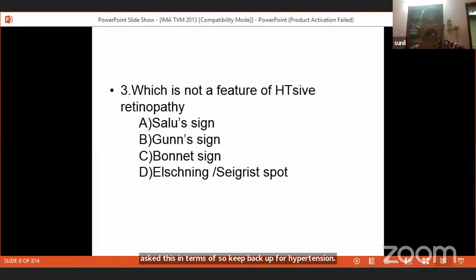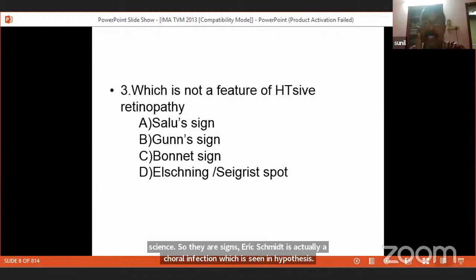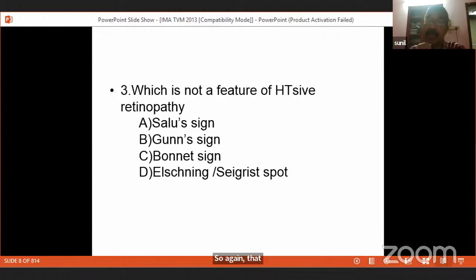Which is not a feature of hypertensive retinopathy? Salus sign, Gunn sign, Bonnet sign, Elschnig or Siegrist spot. Salus sign and Gunn sign are arteriovenous crossing signs. Elschnig spot is actually a choroidal infarction, which is seen in hypertension. So again, that is a hypertensive retinopathy finding.